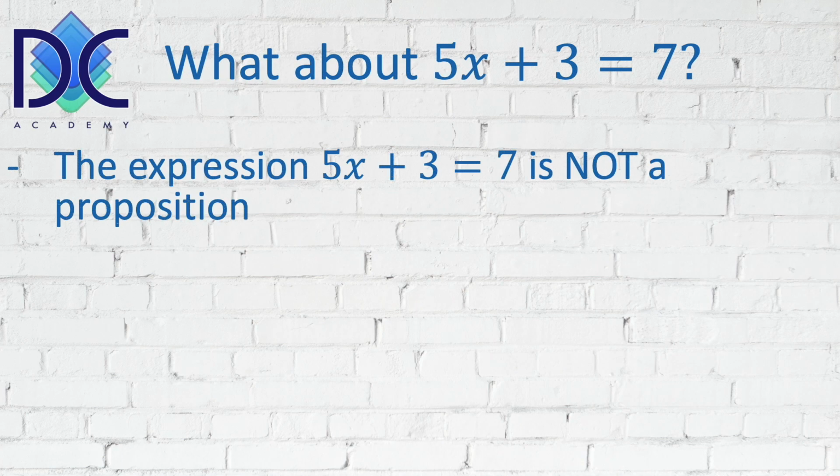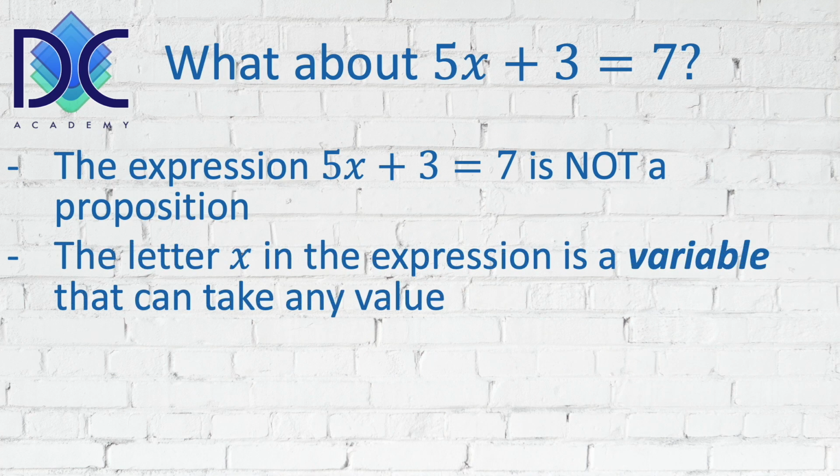The expression is not a proposition because we cannot say if it's true or false. In this expression, we have the letter x, which is a variable, and the letter x can basically take any value. We can define the value x can be any real number, can be an integer. We can define that if we have certain limitations. But basically, x is a variable.